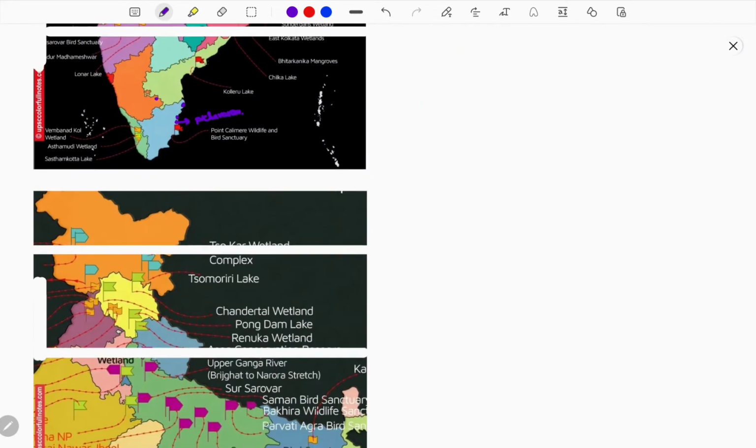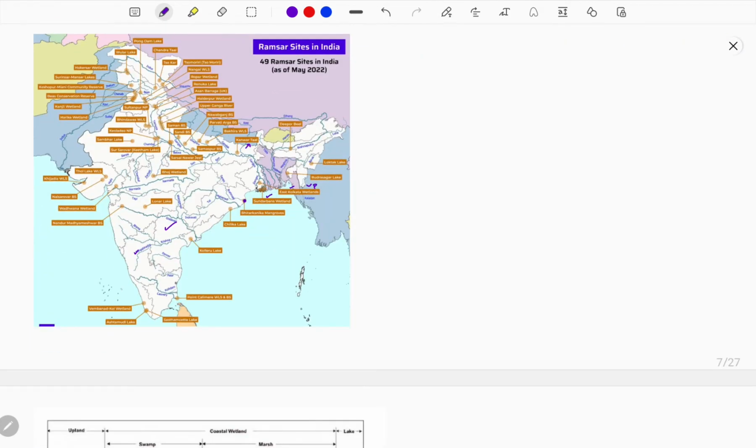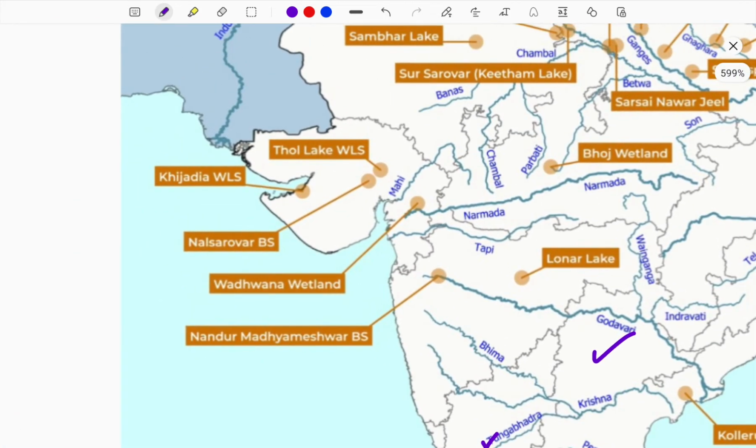Okay, let me show them through the image map, and then let me get into the details. See here, Kijadia, this was announced in 2022. This is located in Kutch. Which means, where is it? It is in Gujarat, near the Kutch region.